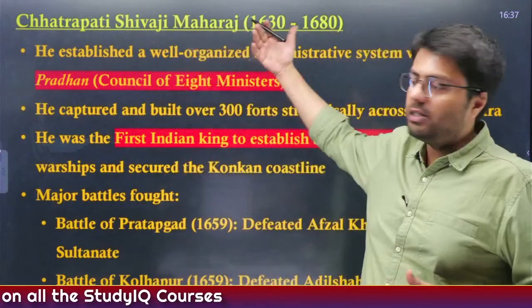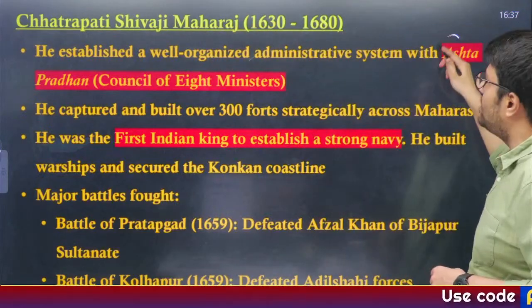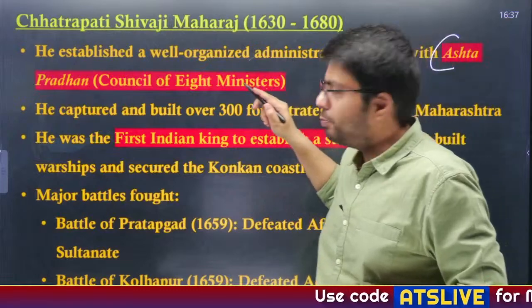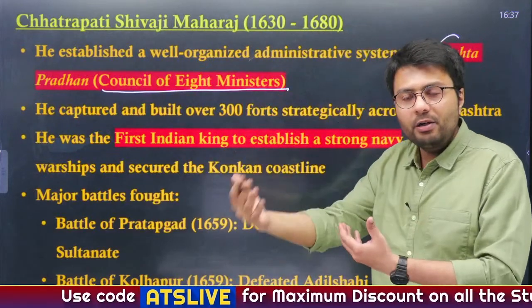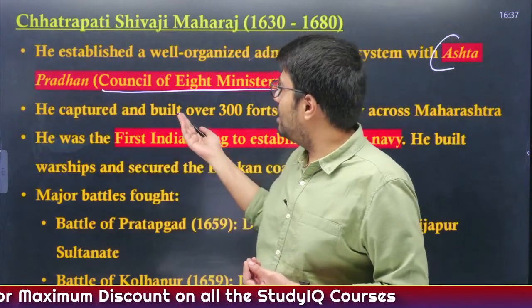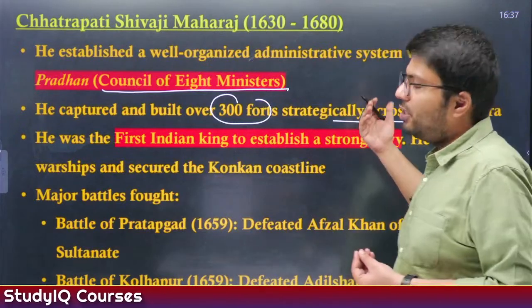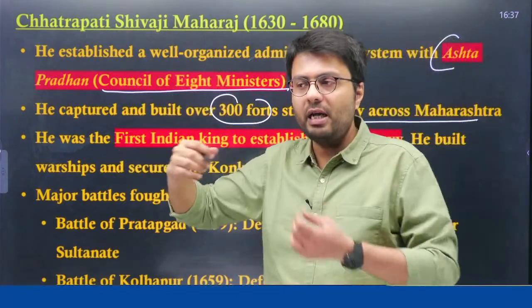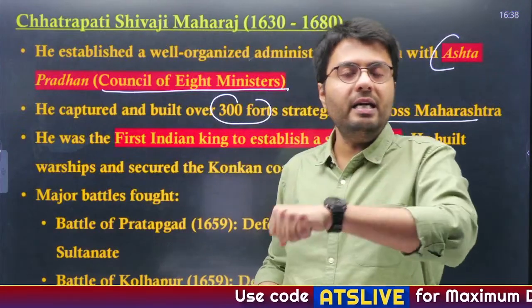He established a well-organized administrative system, which was called Ashtapradhan, a council of 8 ministers, which dealt with many matters of administration, military and day-to-day governance. He captured and built over 300 forts strategically across Maharashtra, and it was this hold of the Marathas over these forts that enabled them to counter the invading armies of the Mughals and the Deccan Sultanate.